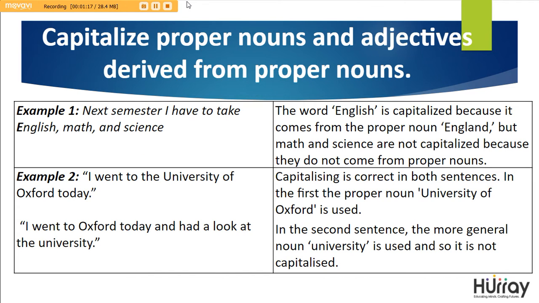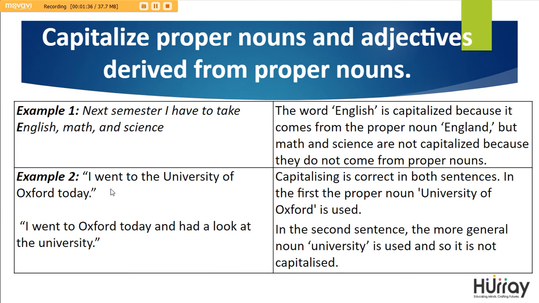Now, proper nouns and adjectives derived from proper nouns. In example 1, you've got a sentence which says, next semester I have to take English, math and science. The word English is capitalized because it comes from the proper noun England, but math and science are not capitalized because they do not come from proper nouns.